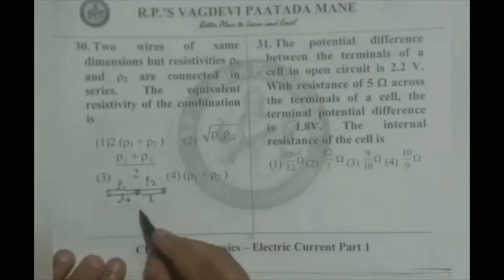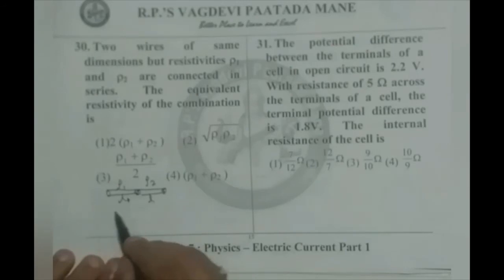Therefore, according to the series combination formula, R should be equal to R1 plus R2.